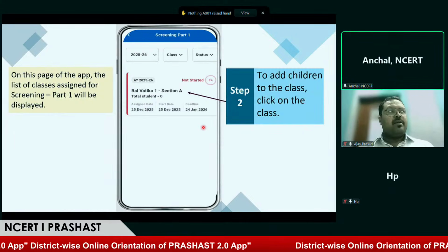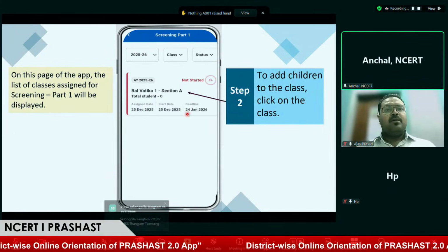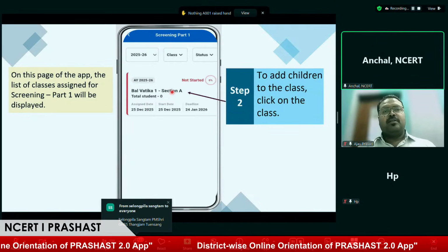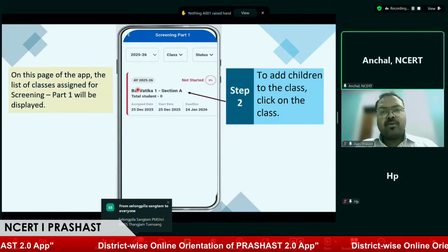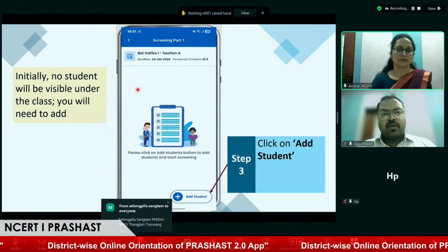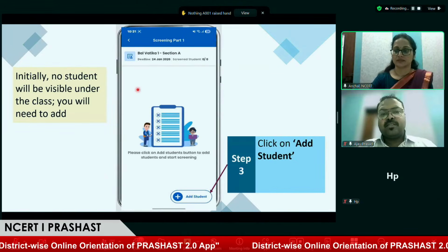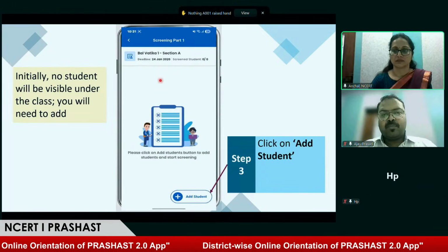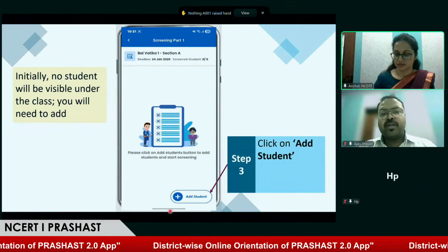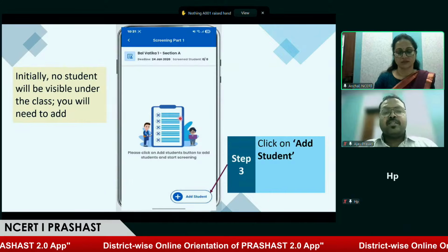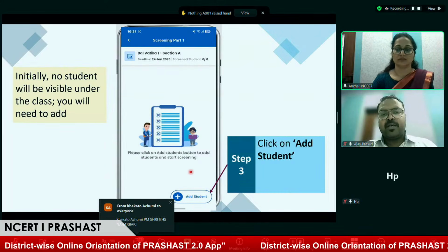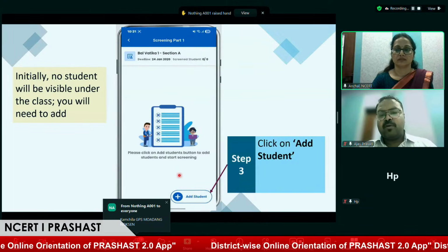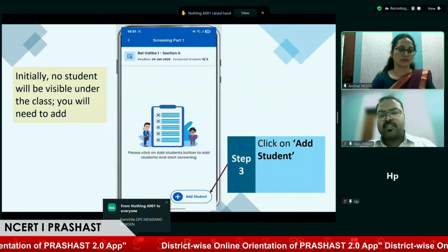After clicking on this, the teacher can see the option of the classroom that has been assigned to him or her, and on selecting this class, they'll get a blank page saying add student at the bottom. This means that in Balvatika section 1, as of now, no student has been added. So the teacher will have to add students using this add student option.